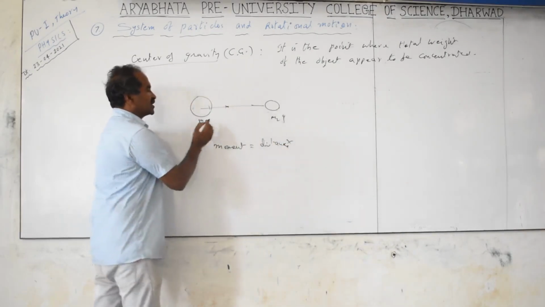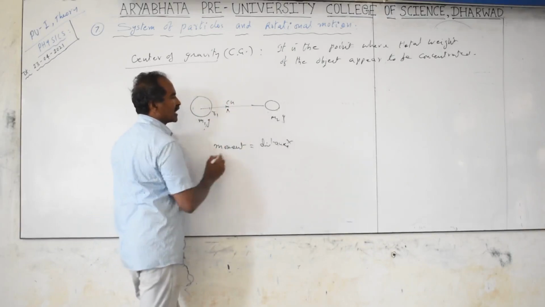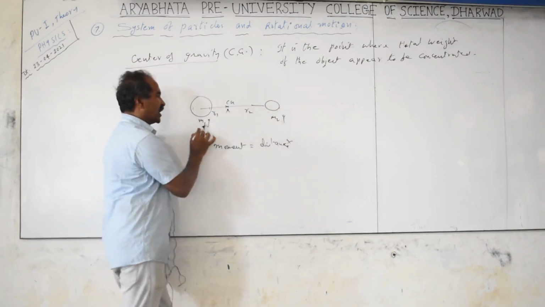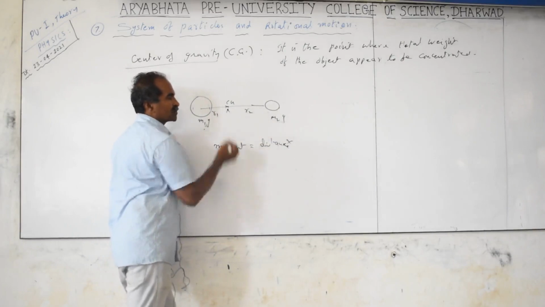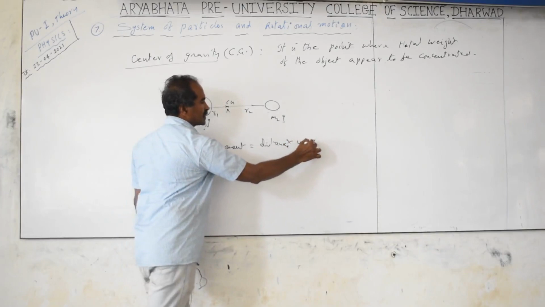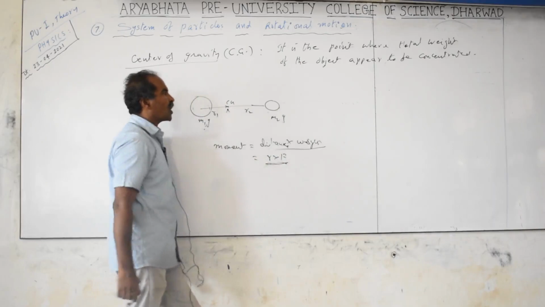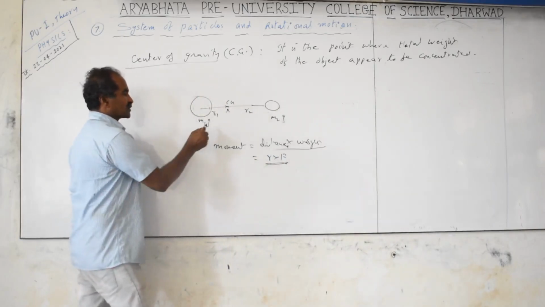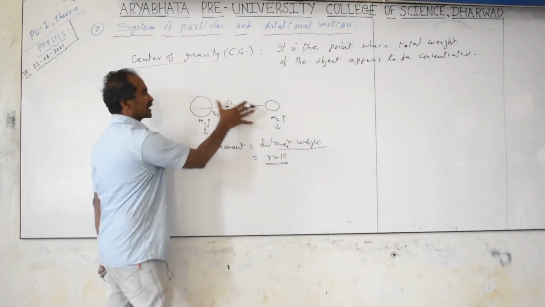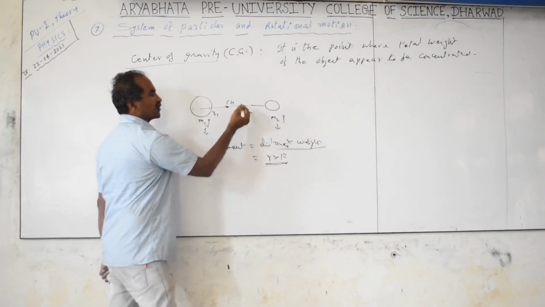We consider m1g into distance, the distance from here to the center of gravity, r1, and m2g into the distance r2. About the center of gravity, left side weight into distance is equal to right side weight into distance. This is called the moment of weight, which is equal to the moment of force, which is torque. Force into distance is equal to torque. So this weight is trying to pull this object down, this weight is trying to pull it down, but it is not able to, and it stays at a horizontal level. That means m1g into r1 is equal to m2g into r2.